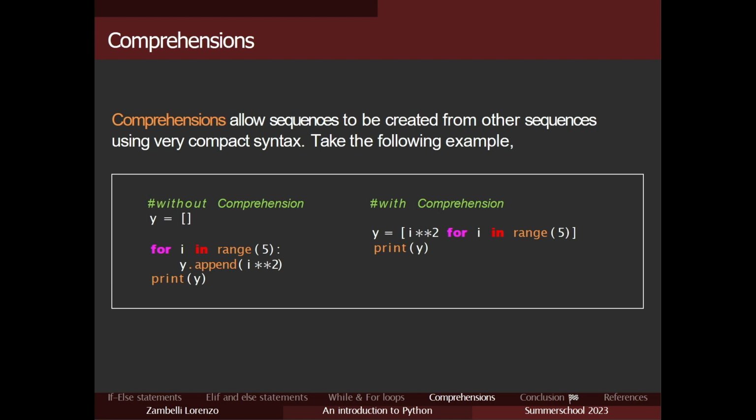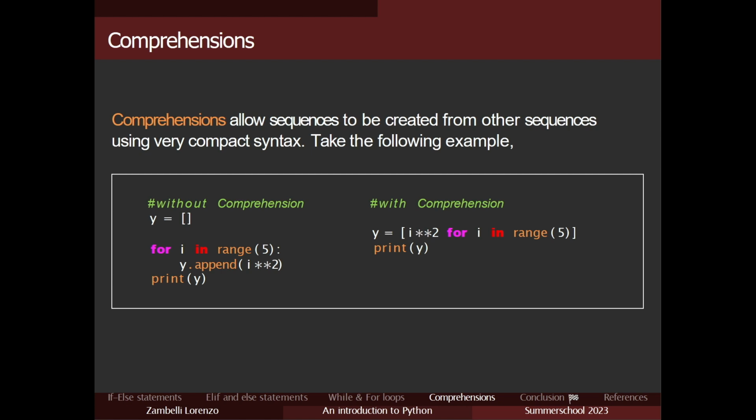On the left side, we create an empty list, so y equals square brackets. Then we write our for loop. So for i in range 5, so from 0 to 4, we want to append to y the square of the point. And then we print y.